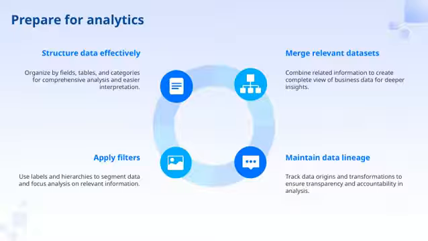Next, it's important to merge relevant datasets. Combining related information gives you a more complete picture of your business data, allowing for deeper insights that might be hidden when looking at fragmented pieces. Then, applying filters is a crucial step. Using labels and hierarchies helps you segment your data, so you can focus your analysis on the most relevant information without getting overwhelmed.